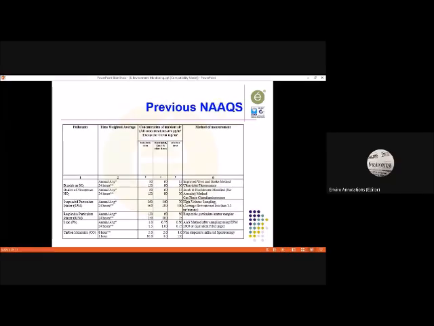Now, these were again the standards in the old notification, the prior notification. SO2 had some standard, NO2 too. The standards of SO2 and NO2 have not changed primarily, but SPM, the suspended particulate matter, is removed now. RSPM has been divided into two.